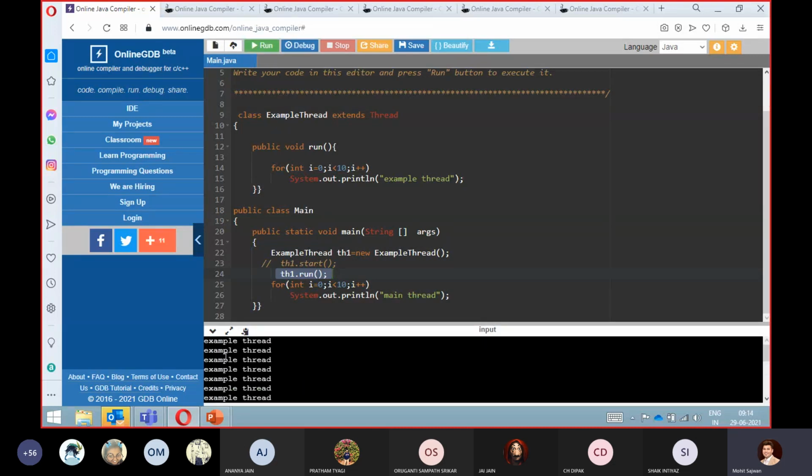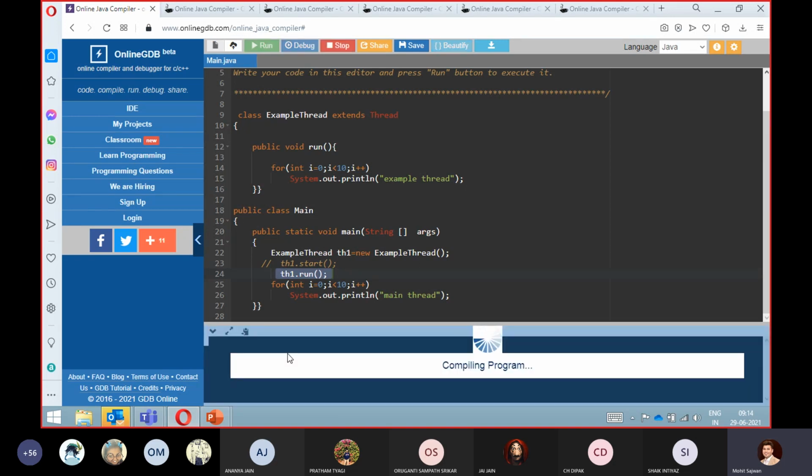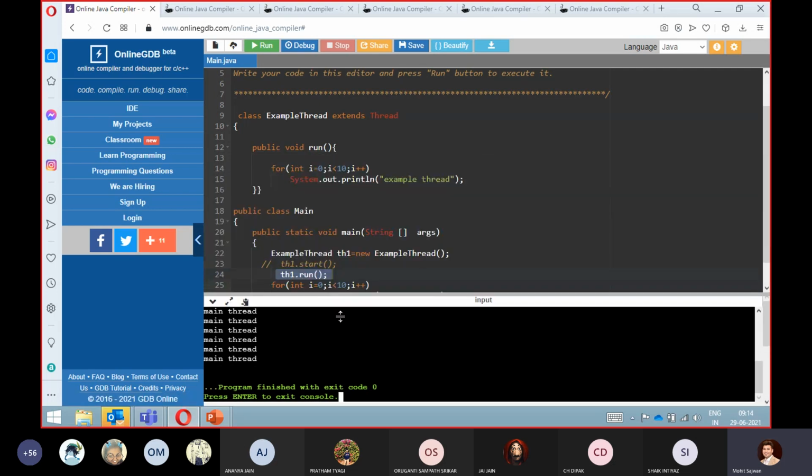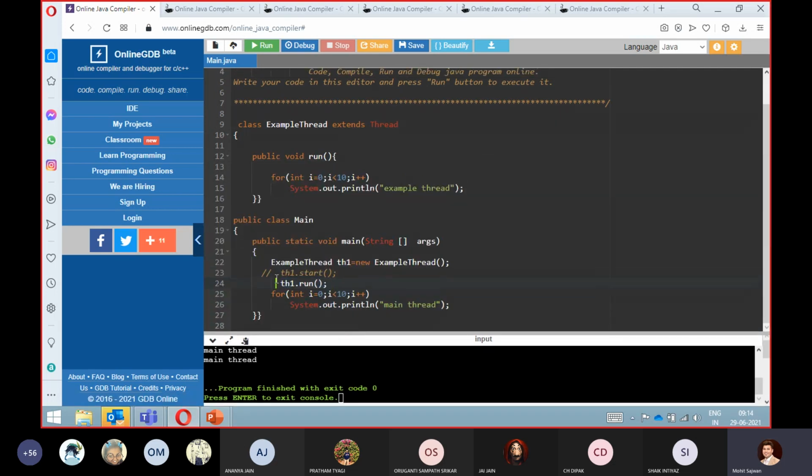You can see first it will execute the example thread and then you will get the main thread. So every time you execute this code, you will get the same output. The reason you get the same output is that here you are not performing multi-threading. Yes, any question?